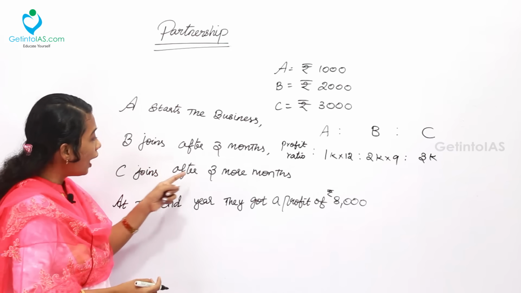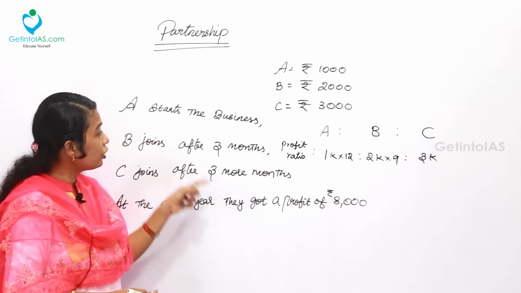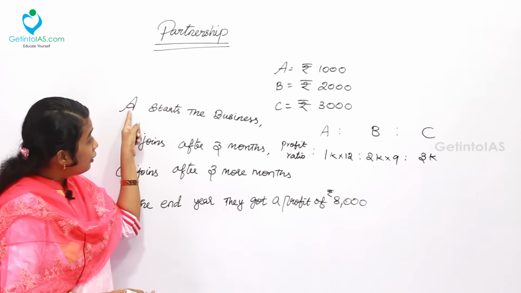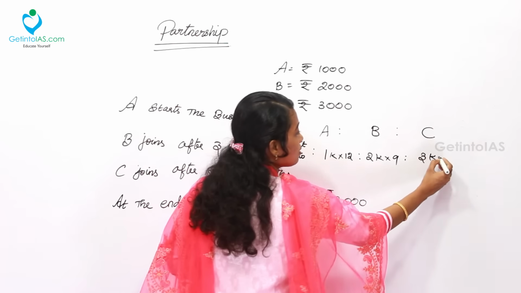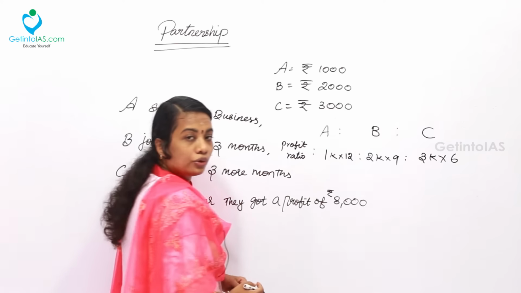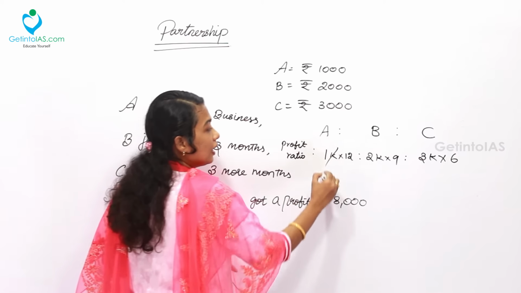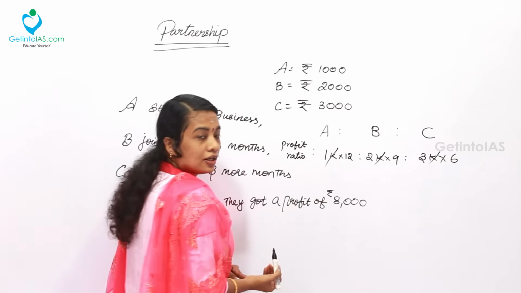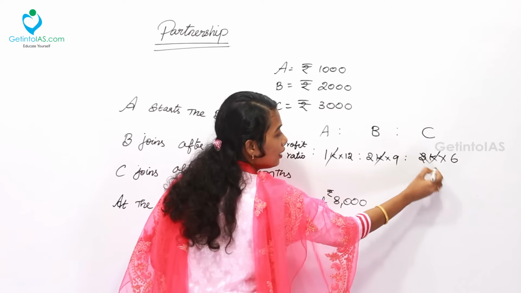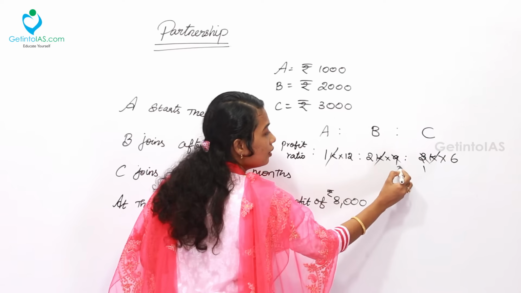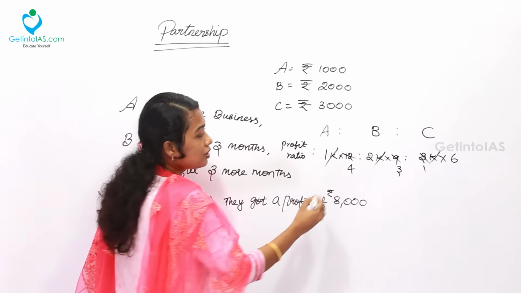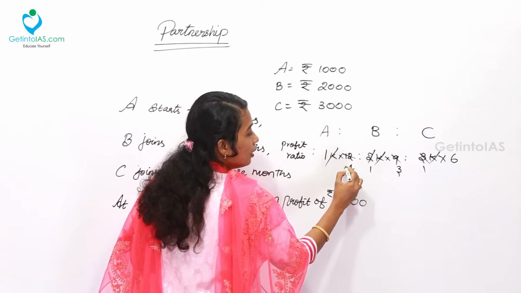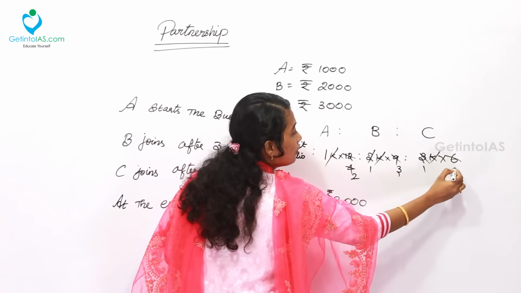For C, after 3 more months. So here initially the difference between A and C is 6 months. So here 12 minus 6 is 6. So now you can cancel it. 1000 is cancelled everywhere. Then here 3, 1 time 3 here, 3 times 3 here, 4 times 3. Afterwards, 2 here 1 time, here twice, here 3 times.